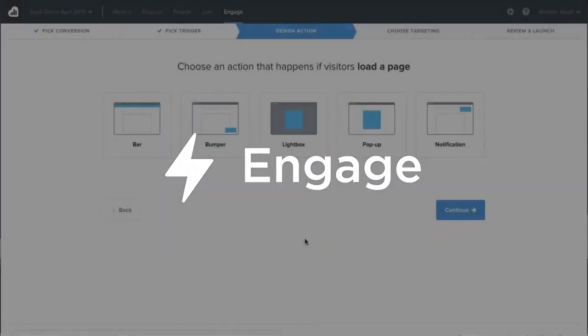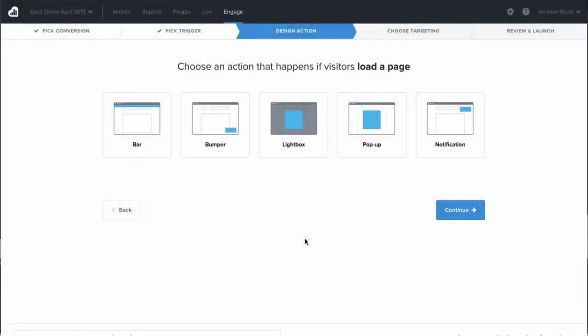Another great feature is Engage. Engage is a tool to help you get more conversions on your website. The idea is that we want to give you a way to display information to a very targeted set of people on your site in real time to help them get over a hurdle or move them through the funnel, right before they're about to convert or when they get stuck somewhere on your website.